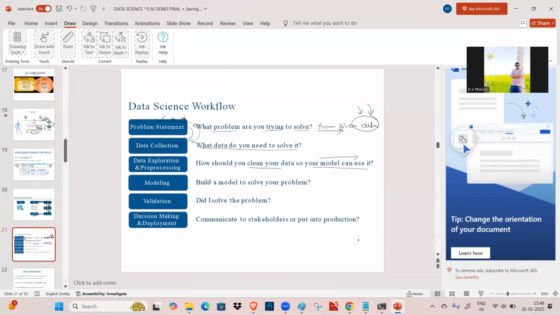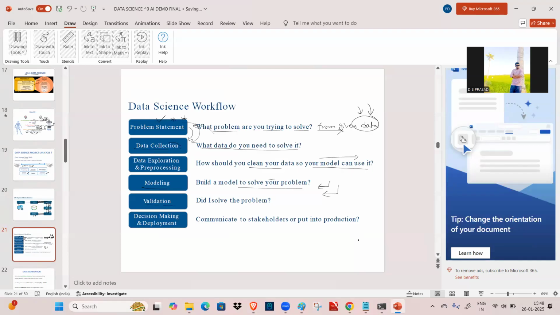Okay. So modeling: build a model to solve your problem. And there are different types of models. So from the existing data science concepts, we are going to choose any one of the models and we are going to solve that problem with the help of the best suitable model.